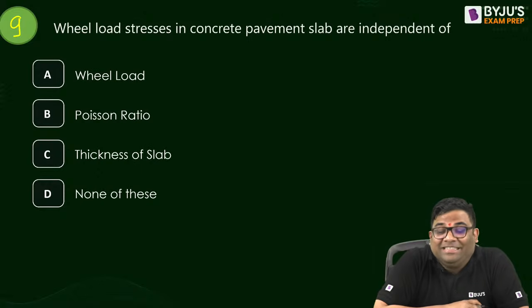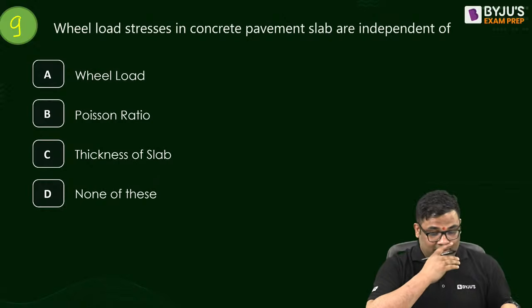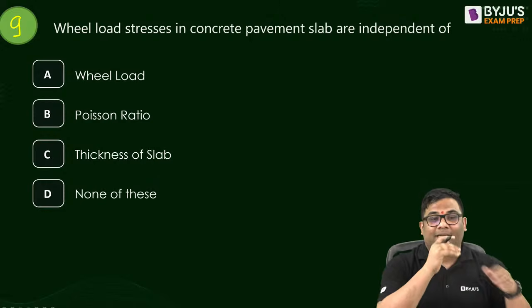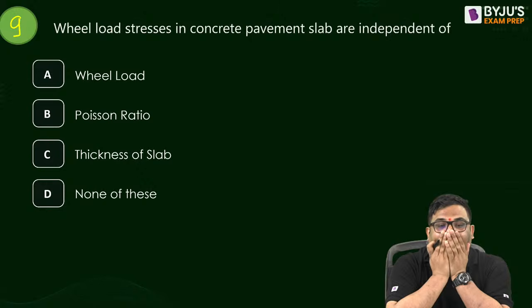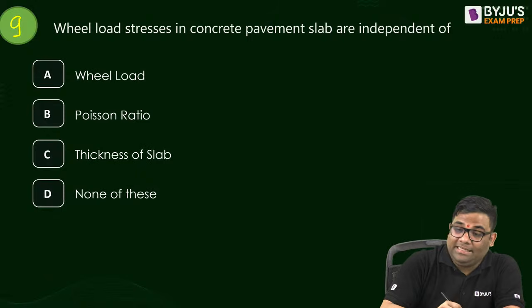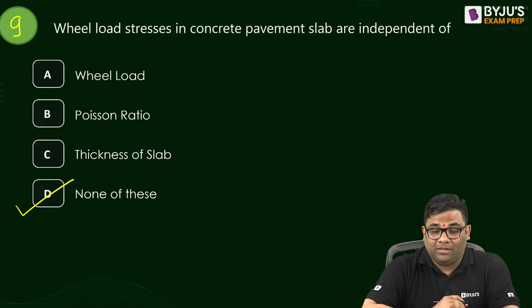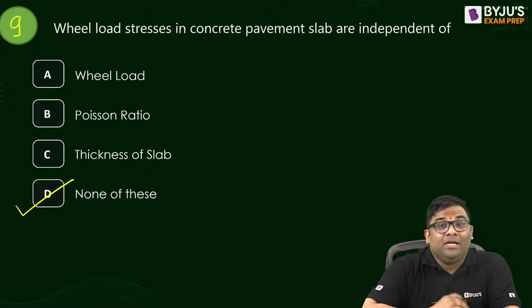Let us see who answers this. It's a theoretical question, but yes, they can ask in the examinations. Question number 9. Is dependent on what? D. Yes, it is D. It is independent of what? None of these. That means dependent on all.